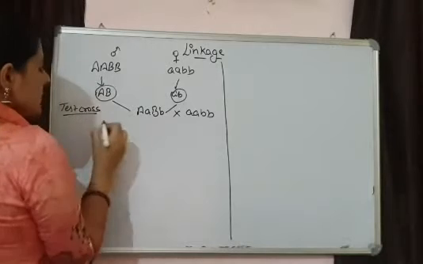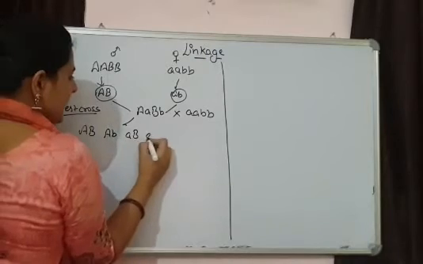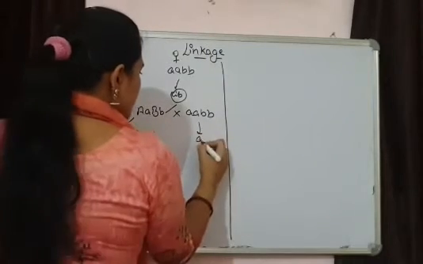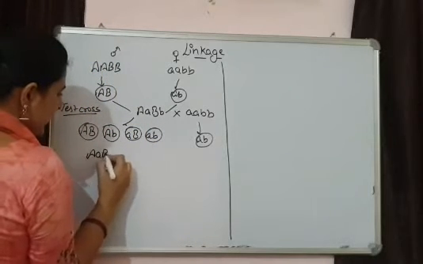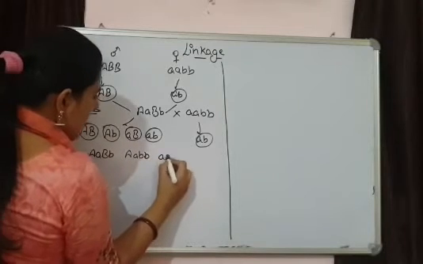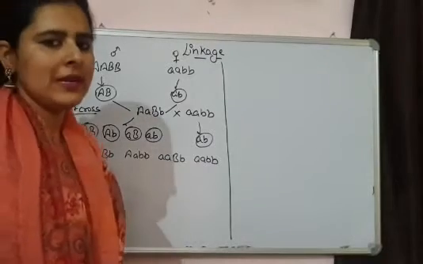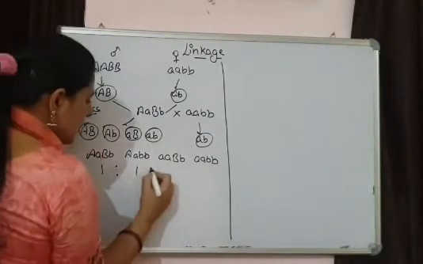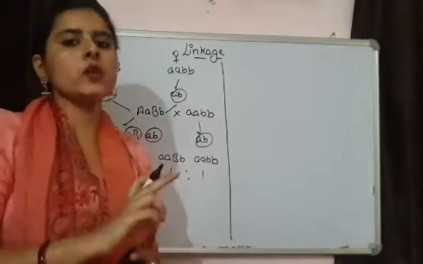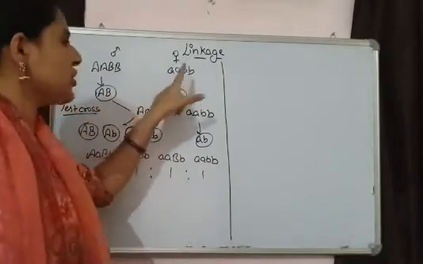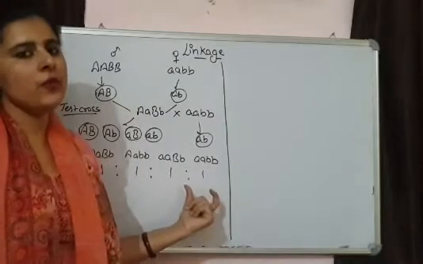So let's see the test cross ratio. If I make a test cross, the gametes that are going to form from here are these four gametes. Here it is going to produce only one single type of gamete. So if we see the combination, these are the results of our test cross. We have already talked about test cross. So the test cross of a dihybrid cross is 1:1:1:1 according to Mendel. And these two genes are showing independent assortment. Only then are we able to get this type of test cross ratio.